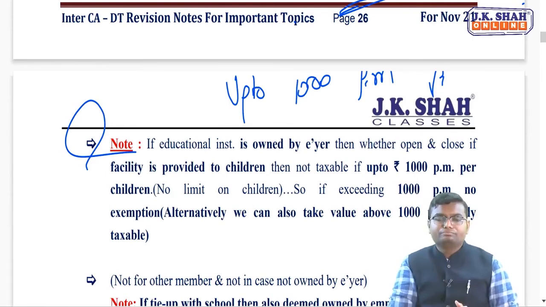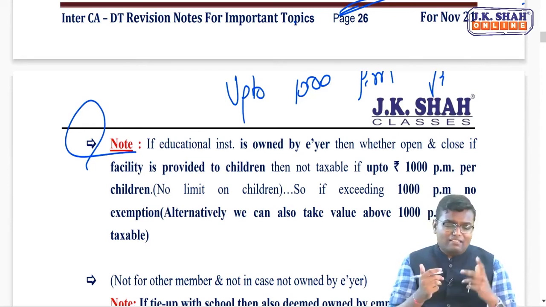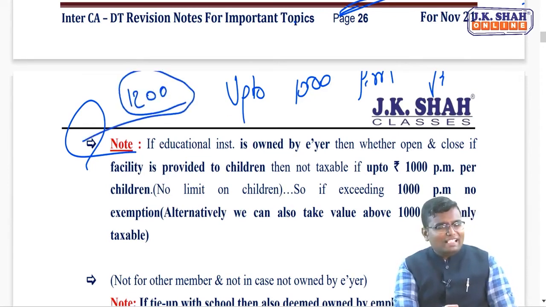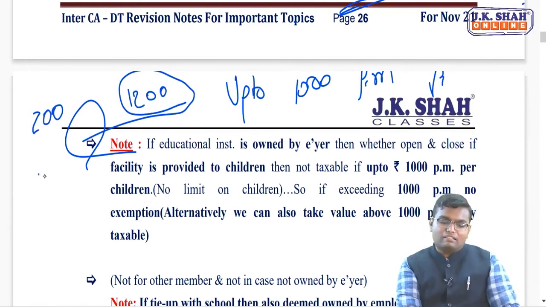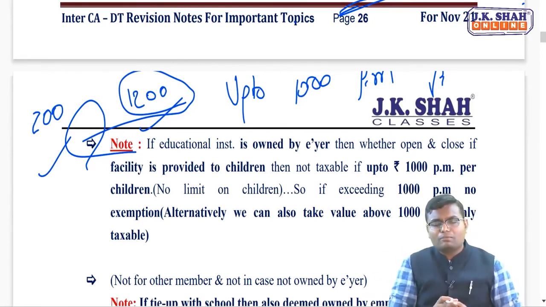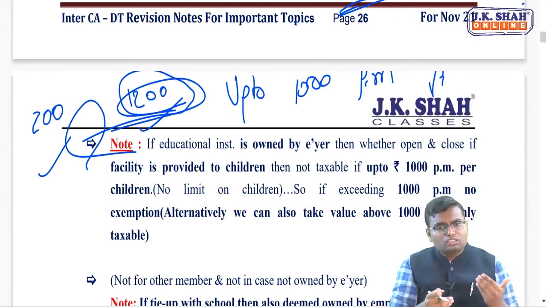One more point. What if the value is more than 1,000 per month? Let's say the value is coming to 1,200 per month. Then whether 1,200 is fully taxable or only the balance 200 taxable? The answer is both correct. You can assume both alternatives. Number 1, you can assume fully taxable, you are right. Number 2, you can assume up to 1,000 exempt, only 200 taxable, you are again right. Write your assumption accordingly and write your answer. See, according to me, better is to make it fully taxable, because generally ICAI does this only.